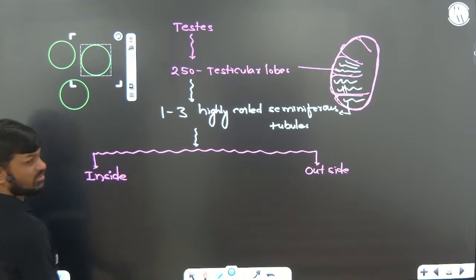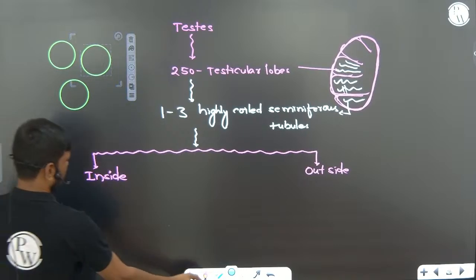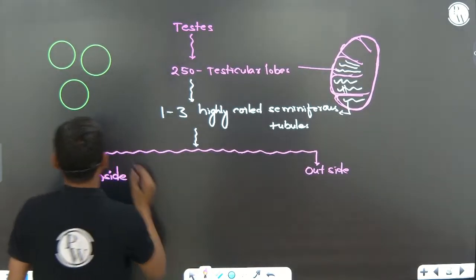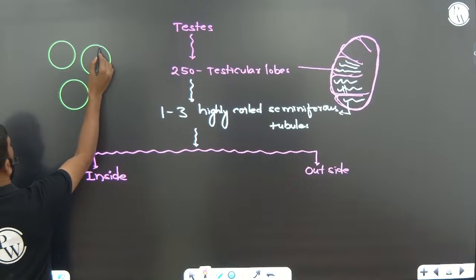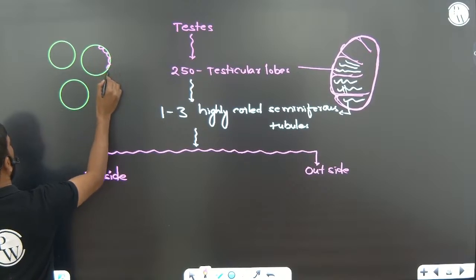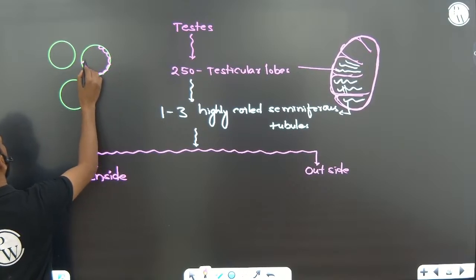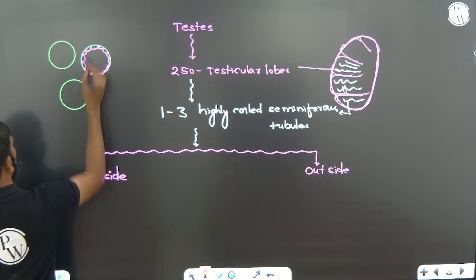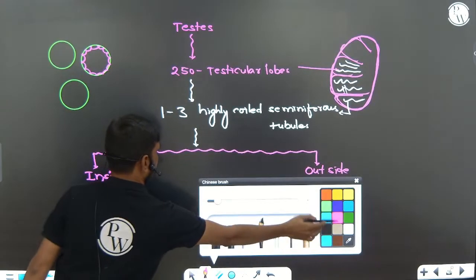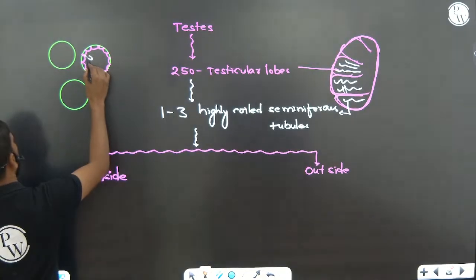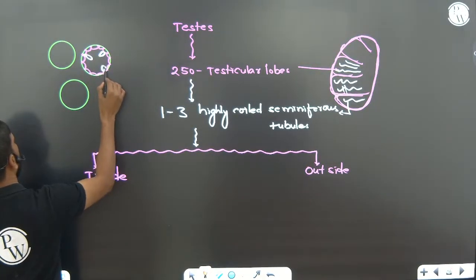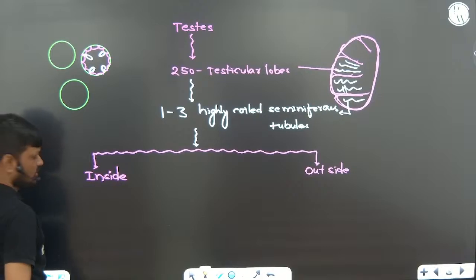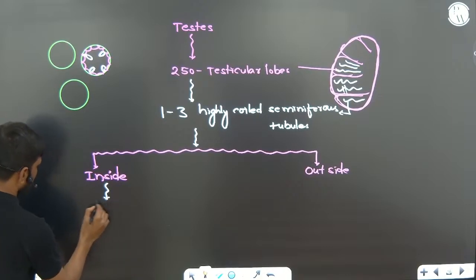Right, this is another seminiferous tubule. Now you can see inside it is lined by two types of cells. And this is one more. Two types of cells are there. Right, so inside two types of cells are present.